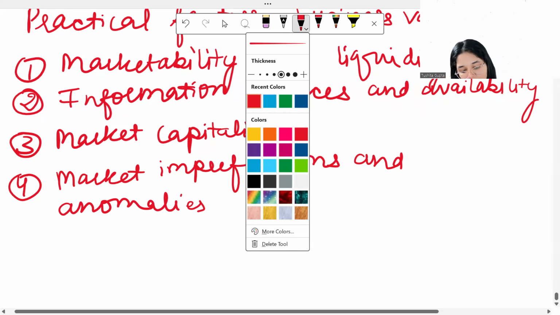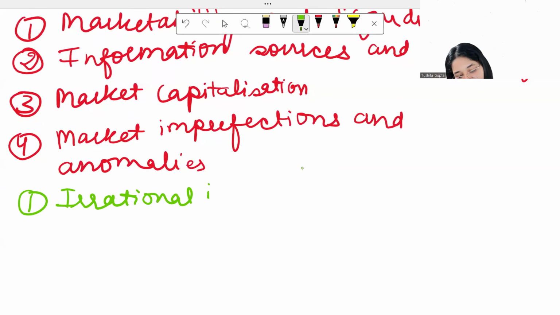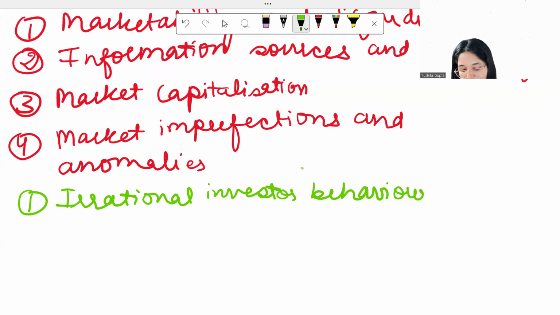So the first example that I would like to give you when it comes to market imperfections and anomalies is, number one, you will find irrational investor behavior. Now, what do I mean by this? Is that the investors who are there in the market, they are not always rational. What happens, let's suppose the price of a share is continuing to increase. So the investors are going to believe that this price rise will continue in the future also. So this is irrational investor behavior. It is not necessary that if today the price is rising, tomorrow, day after tomorrow, and for the time to come, the share price is only going to rise.